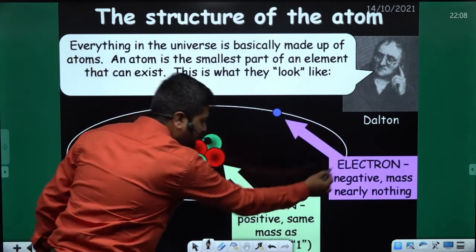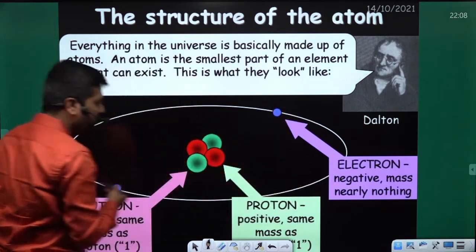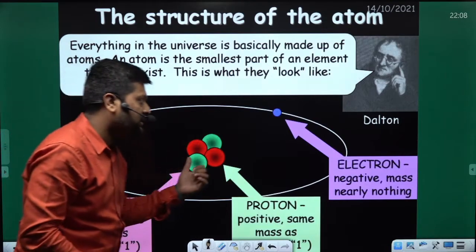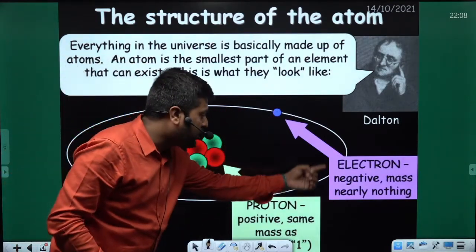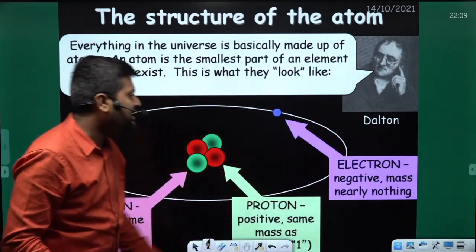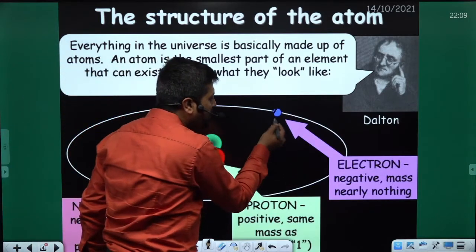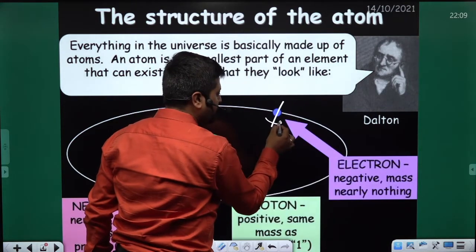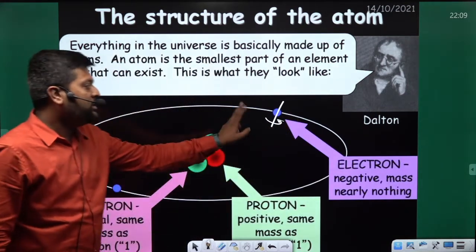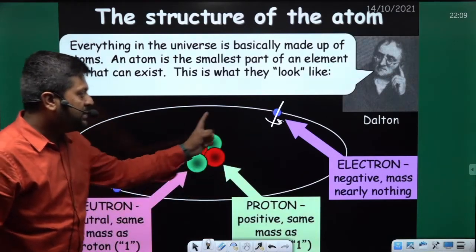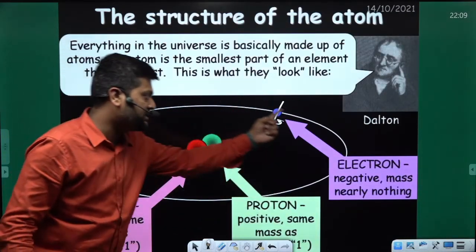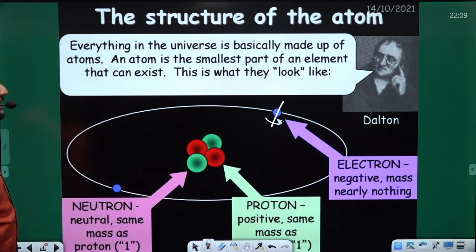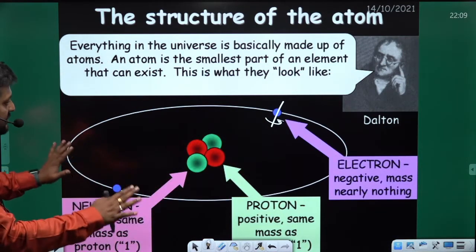And in the orbits, just like the solar system, we have electrons here. Electrons move just like the Earth. They revolve around the nucleus, as well as rotate on their own axis. So the electron does both things: it revolves around the nucleus, and it also rotates along its axis. Okay, so this is how an atom looks.